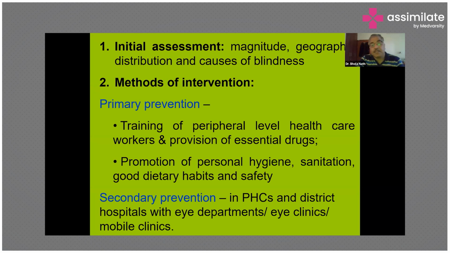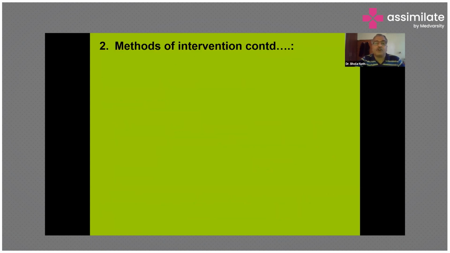In the secondary prevention, care of the eye is taken care of at the PHC, district hospital with eye department, eye clinic, and mobile clinic. They are provided treatment for certain common diseases which can lead to blindness.